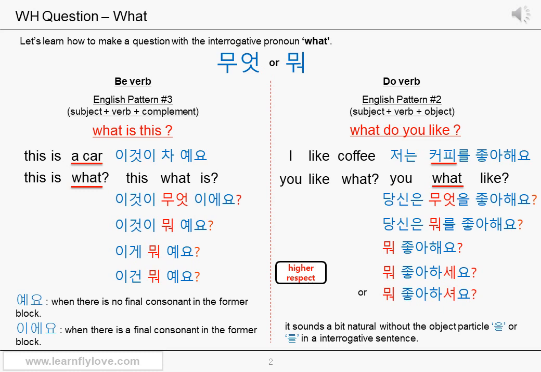Then let's swap a car with the interrogative pronoun what, because this is the part we want to know, the word in the position of the complement. So you'd be like, this is what? You ask a question like this even in English sometimes, right? So let's put what, 무엇, in the position of a car in a Korean sentence. 이것이 무엇이에요. We used 이에요 because 엇 has the final consonant. And this is a question. You're supposed to make a rising tone. So, 이것이 무엇이에요? More naturally, 이것이 무엇이에요?